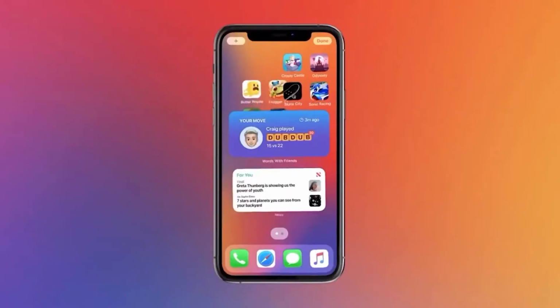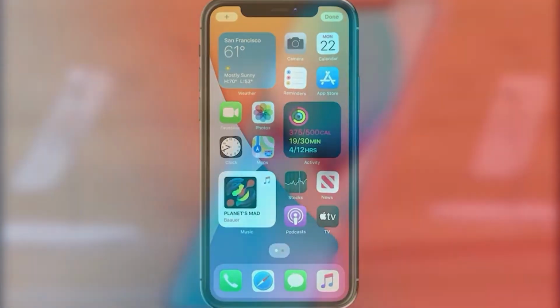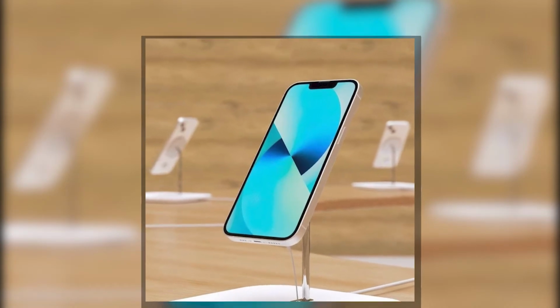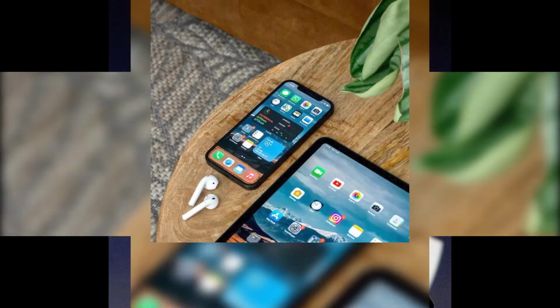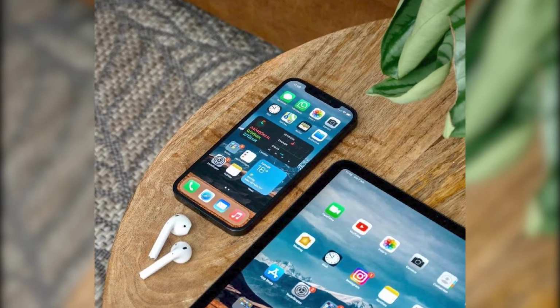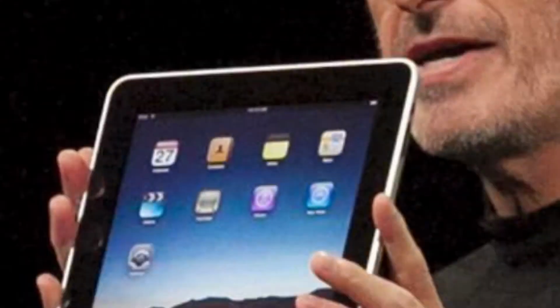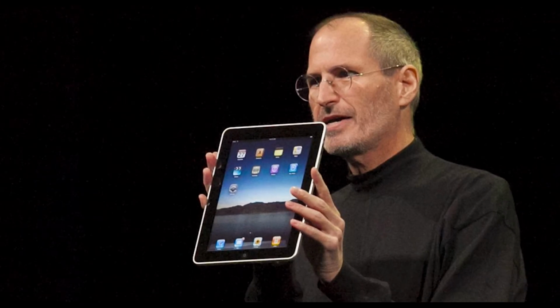It is proprietary software, although some parts of it are open source under the Apple Public Source License and other licenses. First-generation iPhone unveiled in 2007, iOS has since been extended to support other Apple devices such as the iPod Touch, which was introduced in September 2007, and the iPad, which was introduced in January 2010.